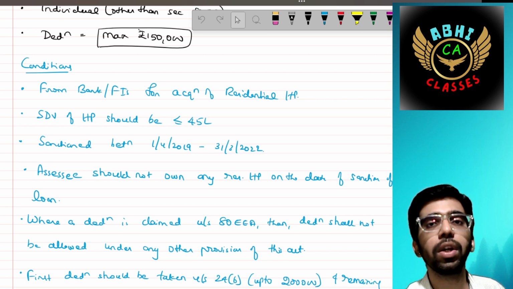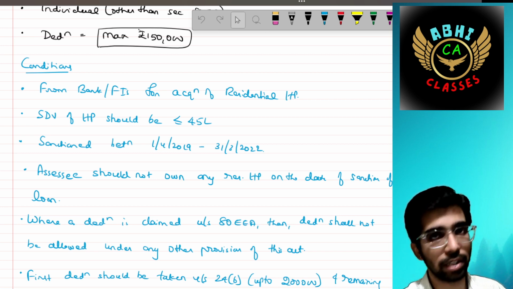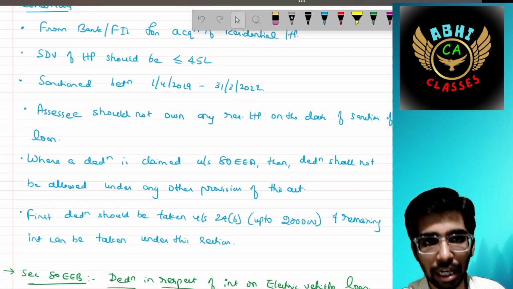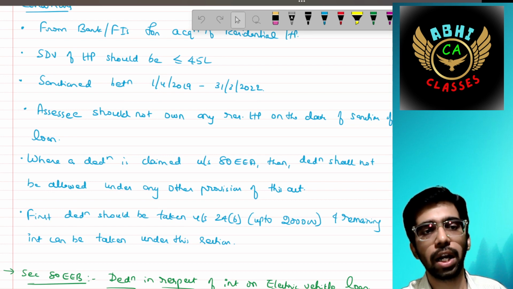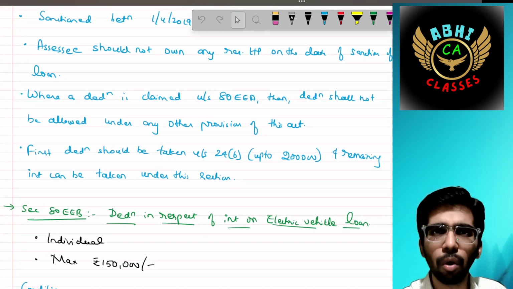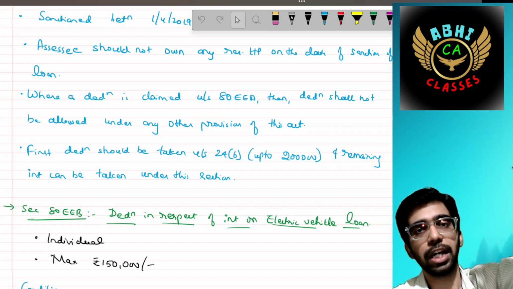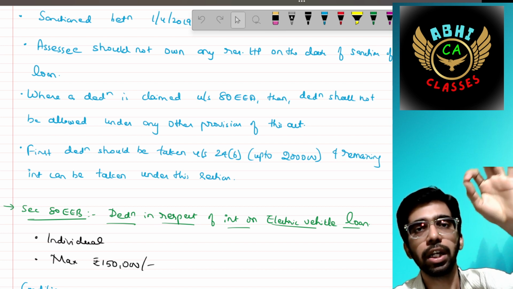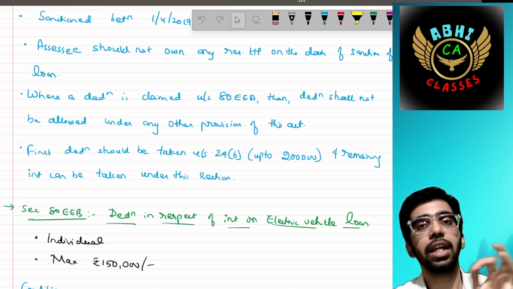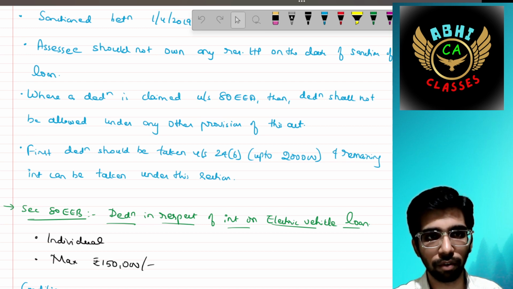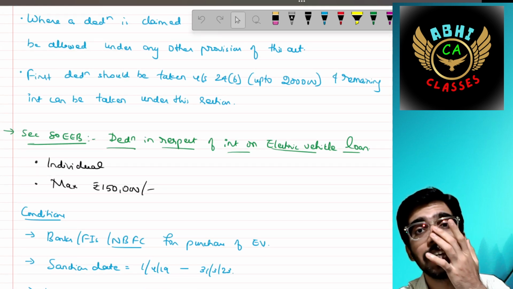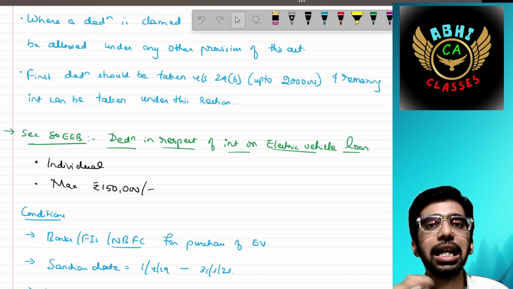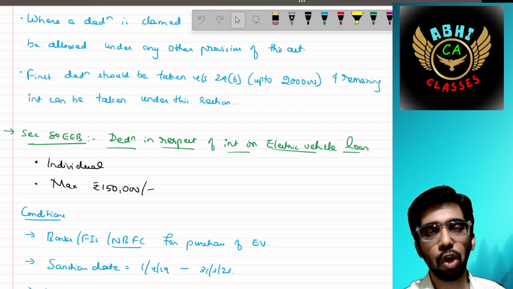The assessee should not own any other residential house property on the date of sanction of the loan. The same concept applies. Where a deduction is claimed under section 80EEA, the deduction shall not be allowed under any other provision of this Act. No problem. First, the deduction should be claimed under section 24(b) up to 2 lakh under income from house property. Over and above that, the interest can be claimed under section 80EEA up to the limit of 1,50,000. Super.